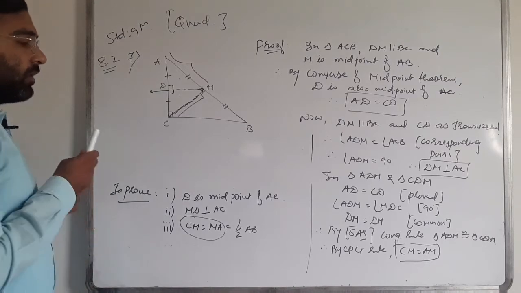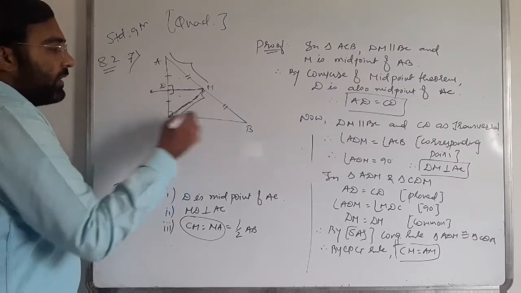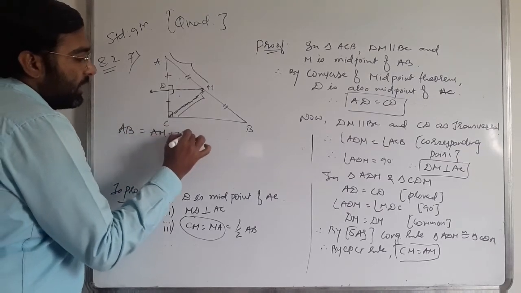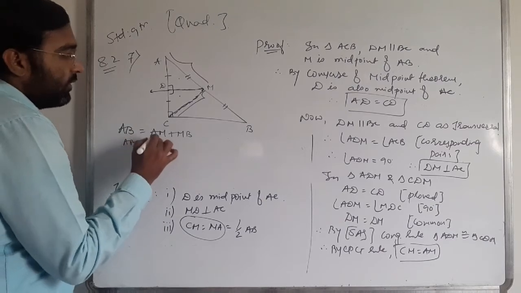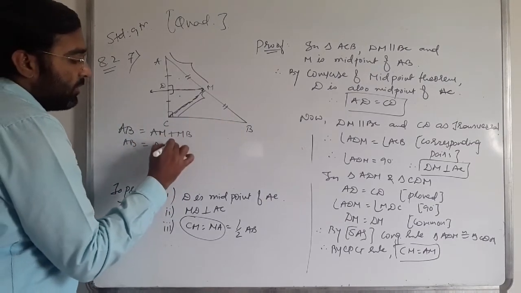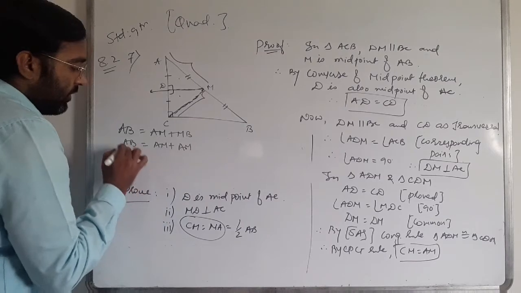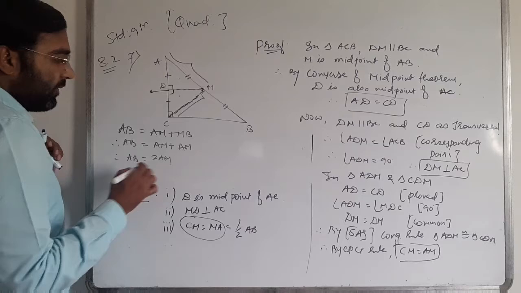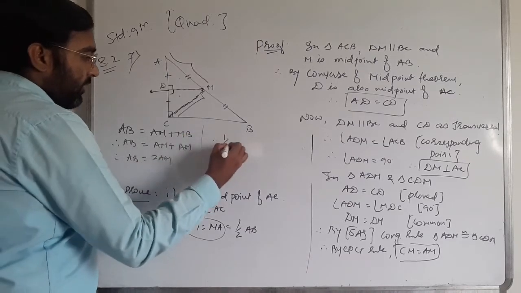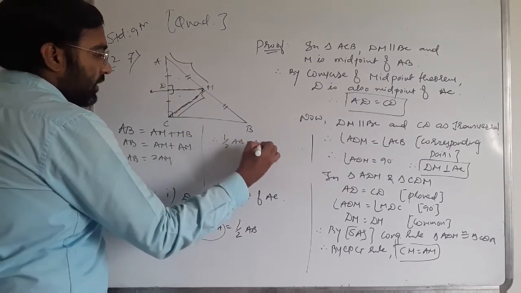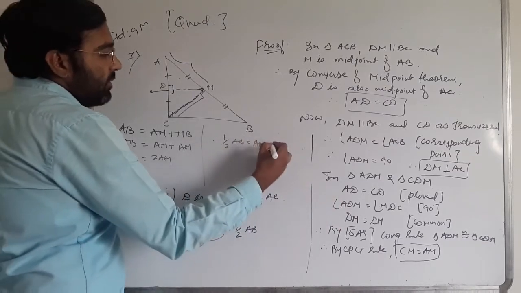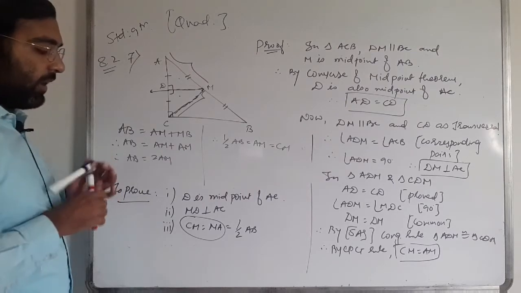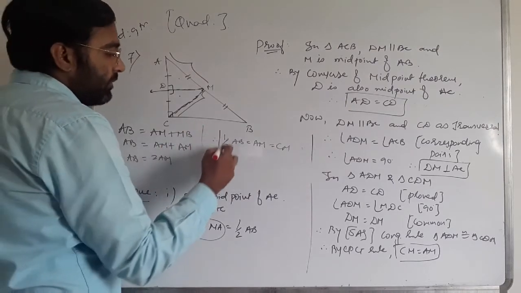Now for the AB, AB is equal to AM plus MB. So therefore AB equals AM and MB, both of them are equal, so AM plus AM, therefore AB equals 2 times AM, therefore half AB is equal to AM. But AM is equal to CM, so it is also equal to CM. So half AB is equal to AM and CM. Clear that?